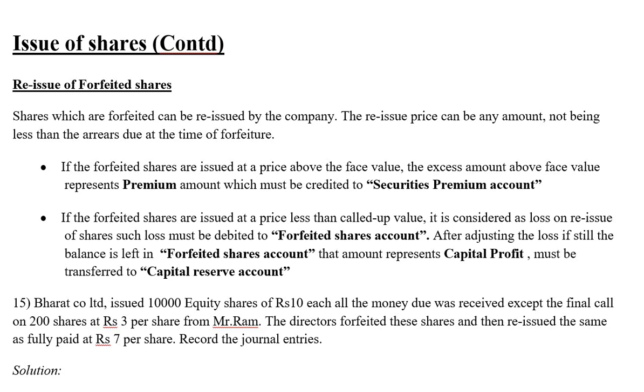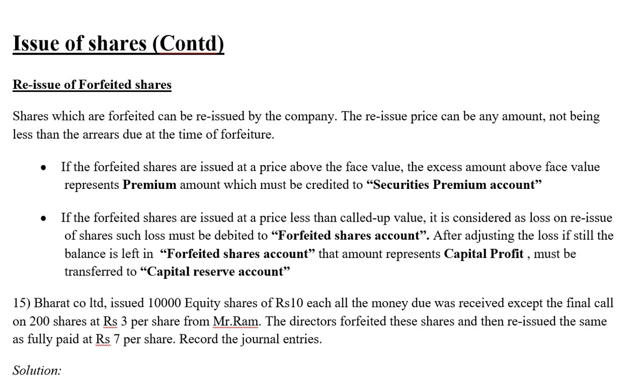In the previous session, we saw how to give a journal entry for forfeited shares adjustment. Now we have to see, if the shares are forfeited, what next? After forfeiting them, what should we do at the next level? The company takes the call of reissuing the shares to the public.